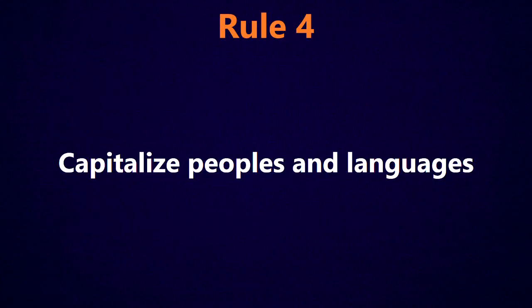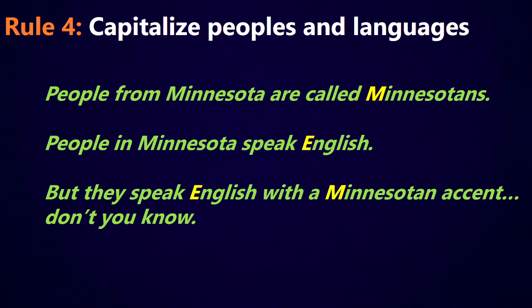Rule number 4, capitalize peoples and languages. For example, people from Minnesota are called Minnesotans. So Minnesotan here is the name of a people, the people from Minnesota. So we're capitalizing the M. People in Minnesota speak English. So we're capitalizing the E because English is the language.